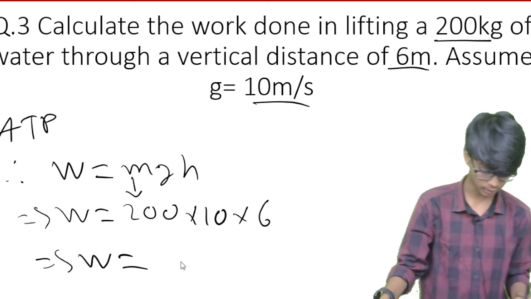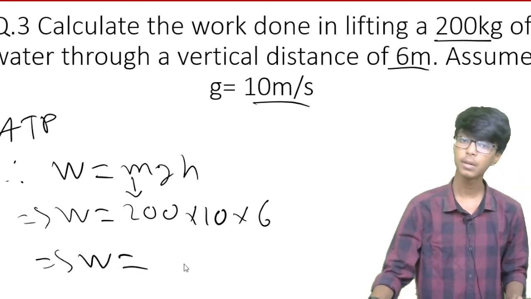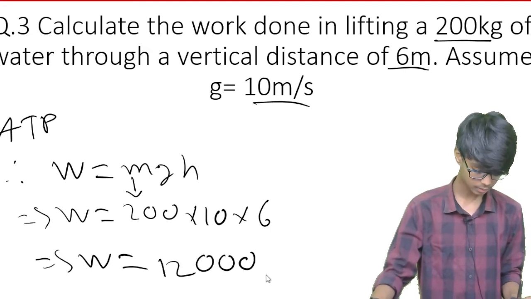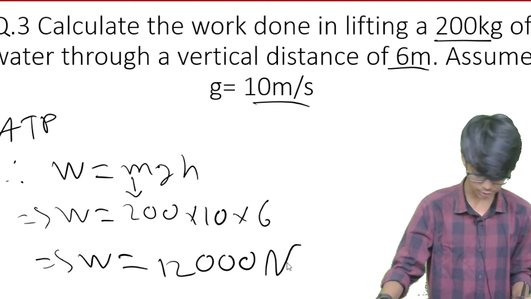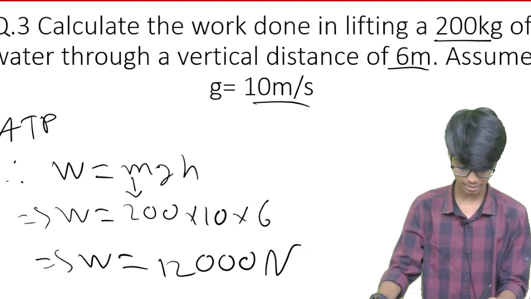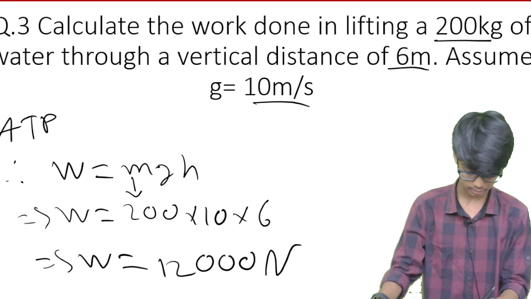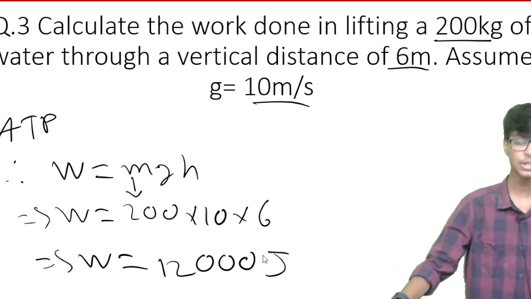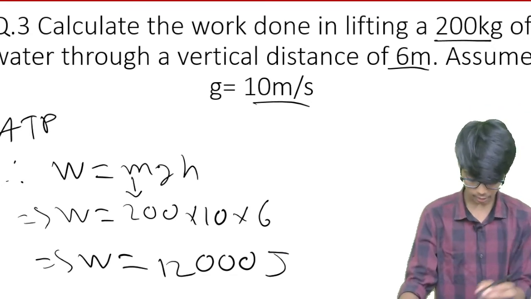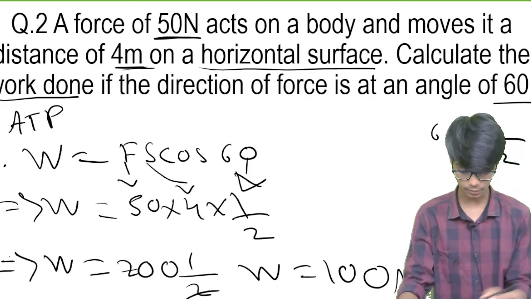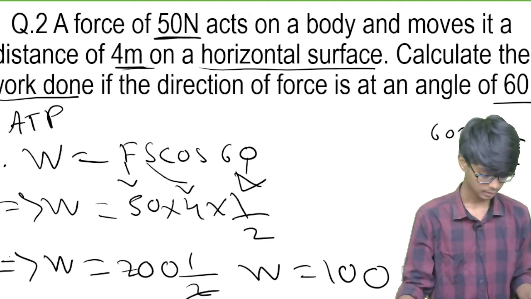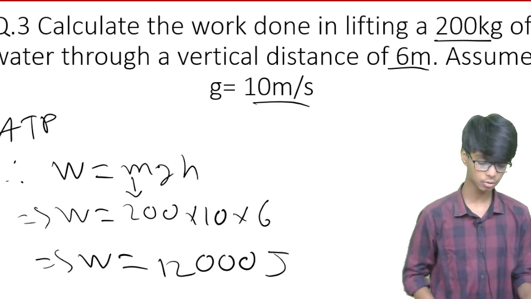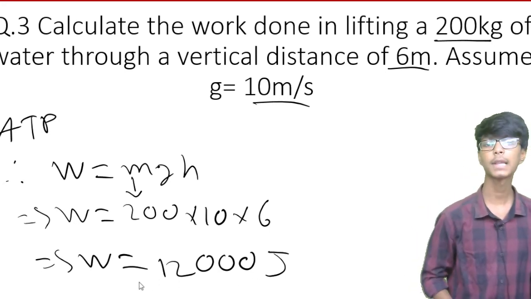So W equals 6 2s are 12 and 3 zeros. The work done will be in joule. I've written it in a wrong way. Work done value, you know that it's joule. Energy and work done value is the same, joule. Here in this case, W will be in joule. It's by mistake I have written. So work done is 12,000 joules.